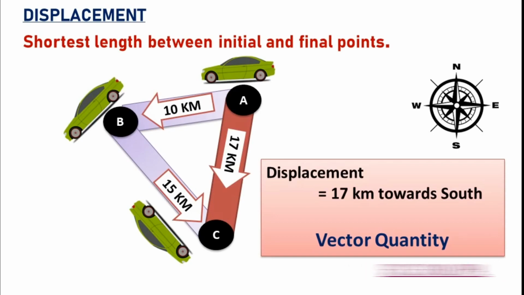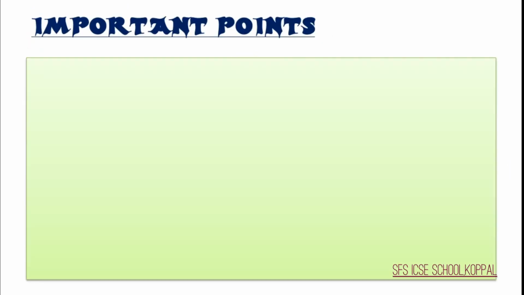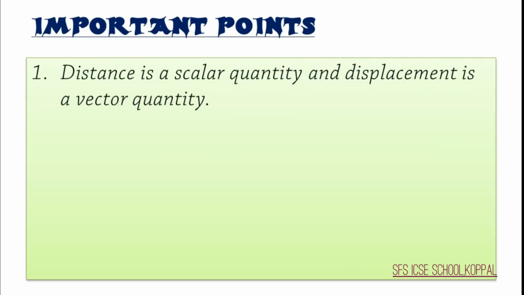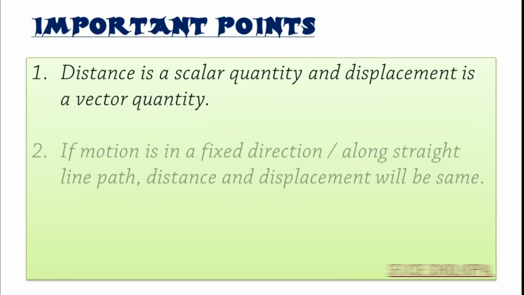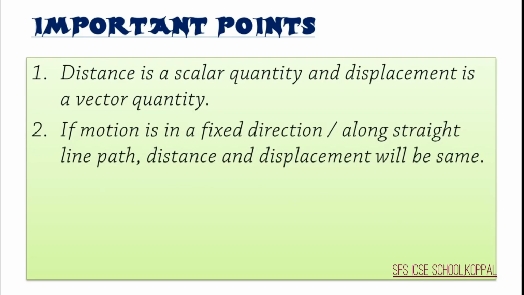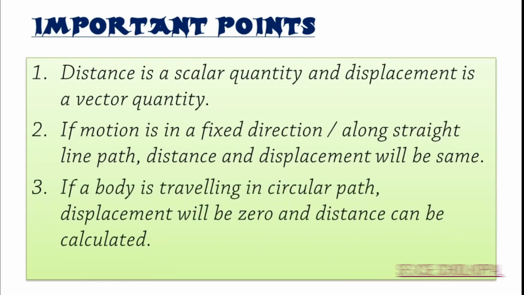SI unit of distance and displacement is same as the SI unit of length, that is meter. Please do remember some of the important points. Number 1, distance is a scalar quantity and displacement is a vector quantity. Number 2, if motion of object is along a fixed direction or a straight line path, the distance and displacement will be same. Number 3, if a body is traveling in a circular path, displacement will be 0 as initial and final position is same, but distance can be calculated.